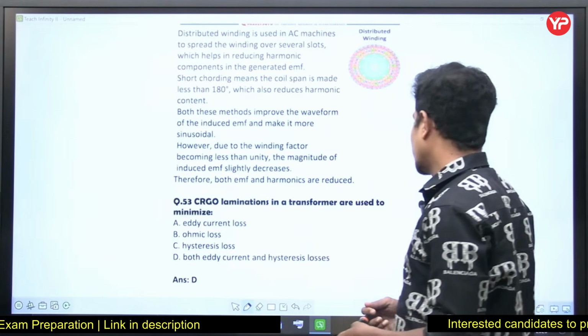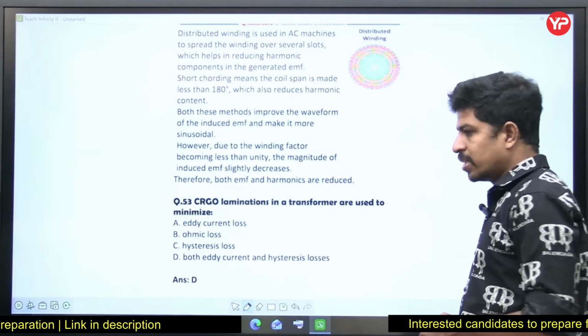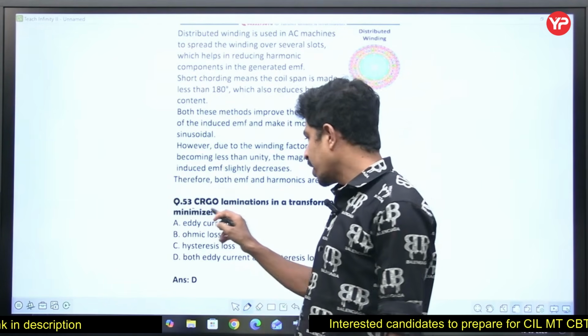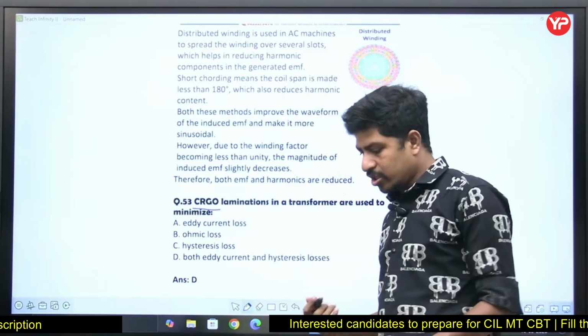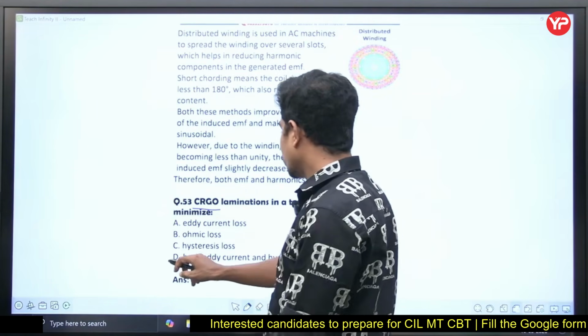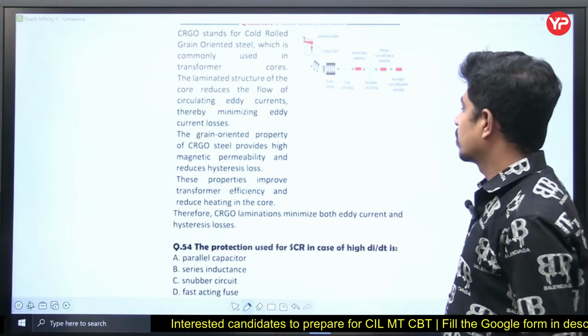CRGO laminations in a transformer are used to minimize both hysteresis and eddy current losses. See, cold rolled grain oriented steel laminations we are using to reduce both hysteresis and eddy current losses. Both eddy current and hysteresis losses, right?